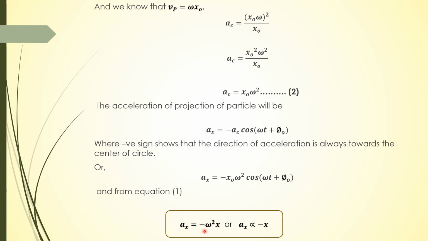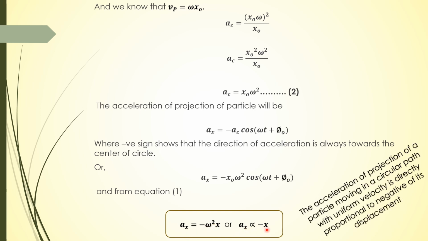If omega square is constant, then ax is proportional to the negative of displacement. The acceleration of the projection of a particle moving in a circular track with uniform velocity is directly proportional to the negative of displacement, which is the condition of simple harmonic motion.